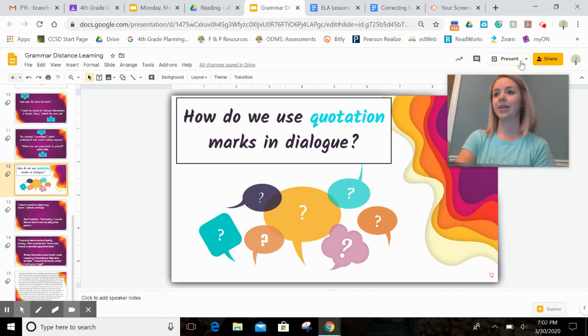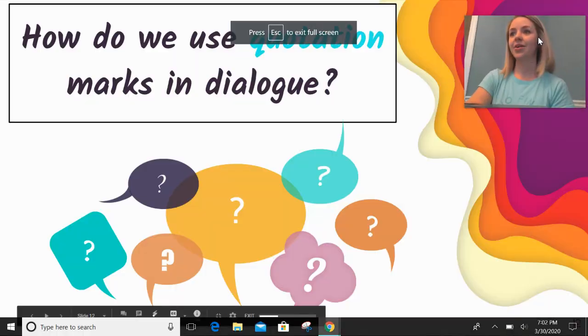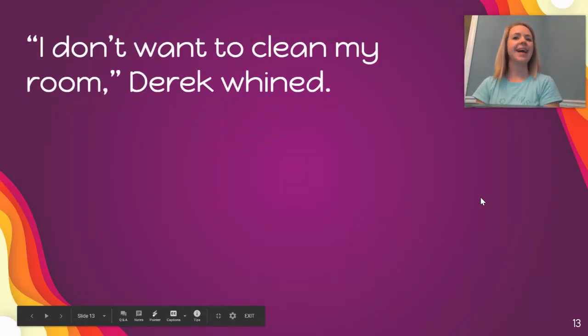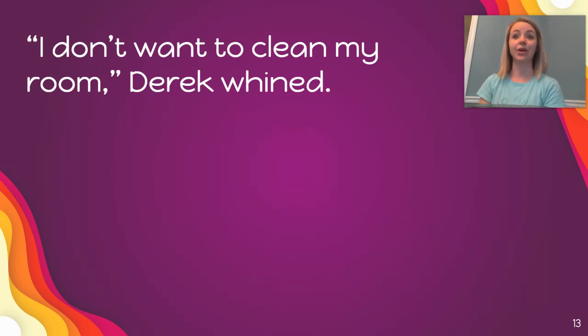So in our first example today, it says, "I don't want to clean my room," Derek whined. Now think back to last week. The dialogue tag is the person's name who is saying something. Okay, so in this scenario, Derek whined would be our dialogue tag. And then you see that we have our comma there. Okay, that's what we learned last week. The comma has to be inside the quotation marks.